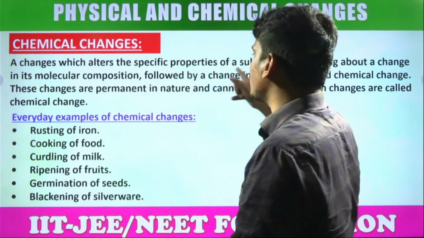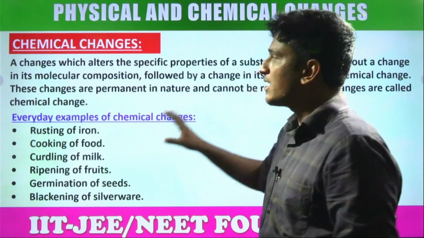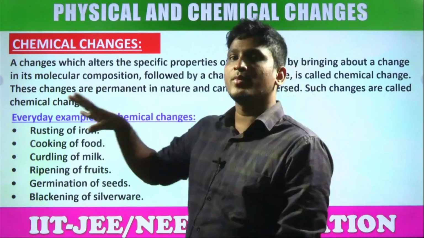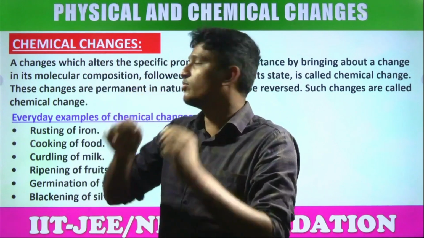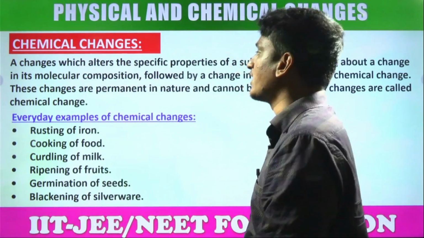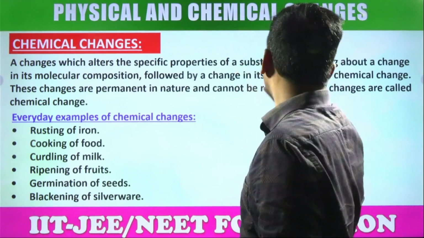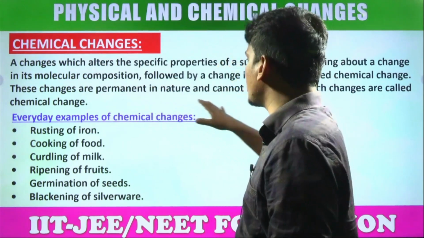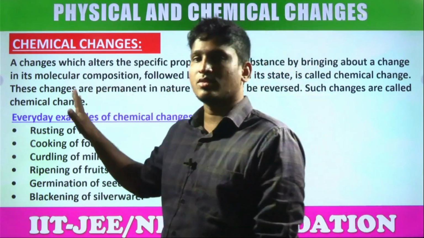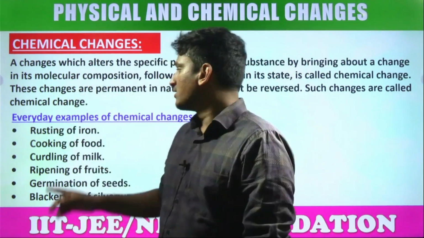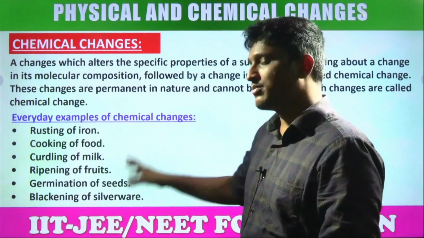A change which alters the specific properties of a substance by bringing about a change in its molecular composition, by creating new chemical bonds, by breaking the old bonds. A new substance is getting generated, followed by a change in its state, is called a chemical change. These changes are permanent in nature and cannot be reversed. Such changes are called chemical changes. Okay, we'll talk about this point in the coming slides. So, students got the clarity about chemical changes.